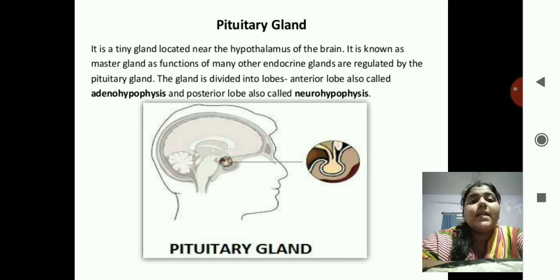It is a tiny gland located near the hypothalamus of the brain. It is known as a master gland, as the functions of many other endocrine glands are regulated by the pituitary gland. You can remember this for the MCQ questions. This gland is divided into two lobes, the anterior lobe and the posterior lobe. The anterior lobe is known as adenohypophysis and the posterior lobe is known as neurohypophysis. Hypophysis means pituitary gland.